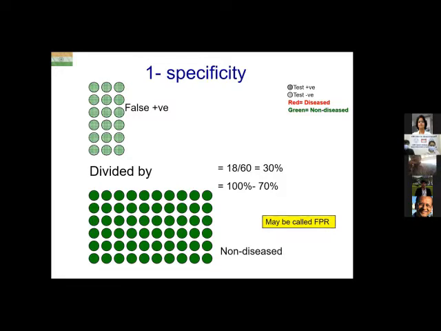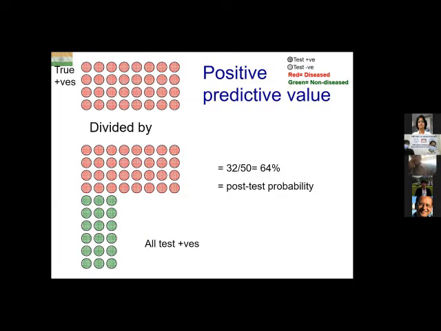Okay, now changing gears and going to predictive value. So what is positive predictive value? Positive predictive value is the denominator are all test positives. So amongst those who test positive for CRP, the numerator is true test positives.